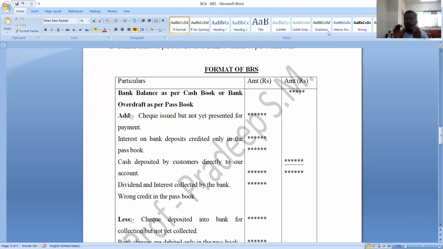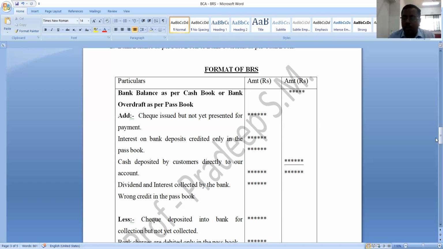Understood? Actually, again, don't apply that logic. You should make an assumption, that is, assume that they have given you cash book balance only. Based on that, you should decide which one should be added and which one should be deducted. Since the given situation is different, you just need to interchange those signs, that is plus and minus signs that we are going to apply. By that, you will get bank balance as per cash book with the help of bank balance as per passbook. Understood? Okay. So today we'll solve around 2 to 3 problems on bank reconciliation statement.